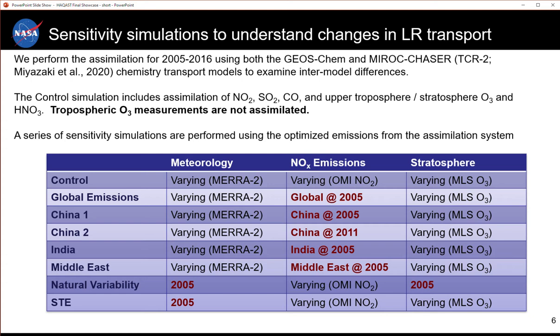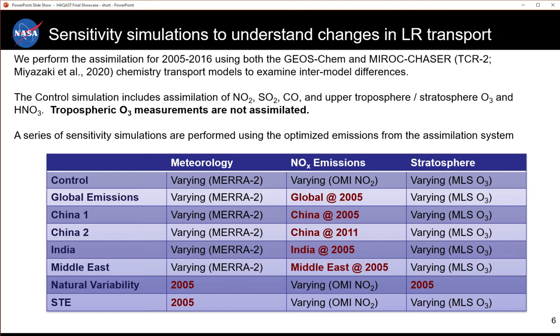We've run the assimilation for 2005 to 2016 using both the GEOS-Chem and MERRA-Chem models to examine intermodel differences. Throughout the rest of the presentation, I will label MERRA-Chem results as TCR-2, which stands for Tropospheric Chemistry Reanalysis 2, and is described in a new paper by Miyazaki et al.